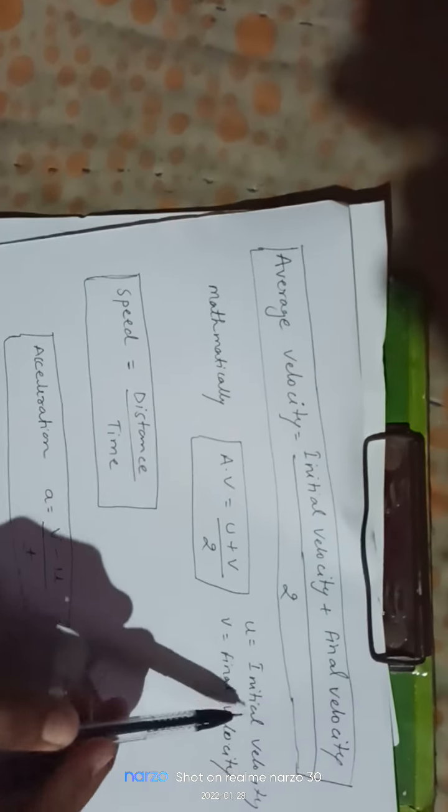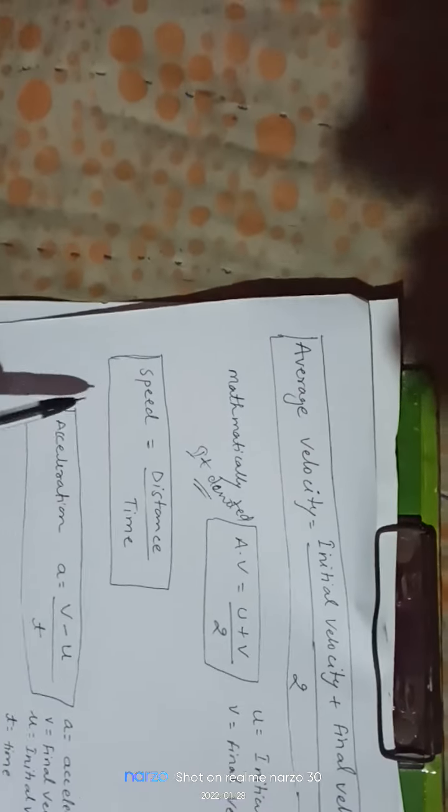Mathematically, average velocity is equal to (u plus v) upon 2, where u is the initial velocity and v is the final velocity. We can denote it with this mathematical formula. Now speed: speed is distance upon time.